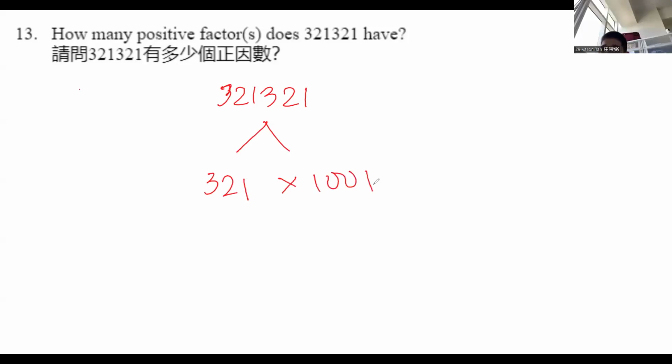And then I split 321 into 3 and 107. Then I split 1,001 into 91 and 11, and then I split 91 into 13 and 7.